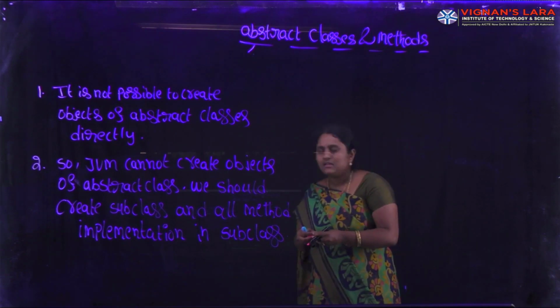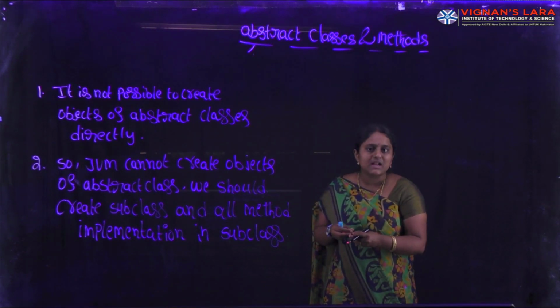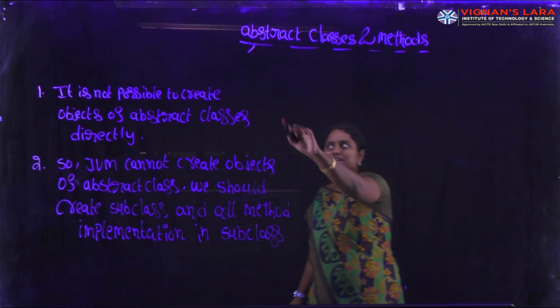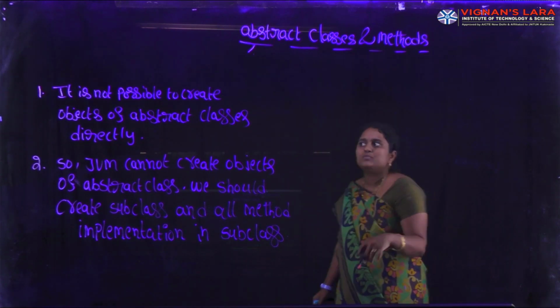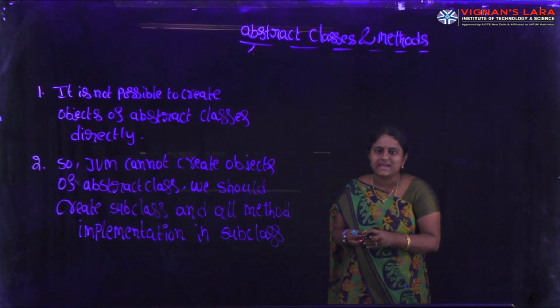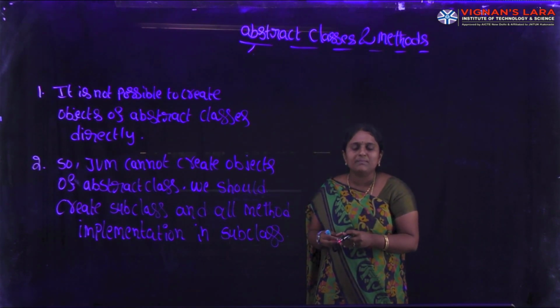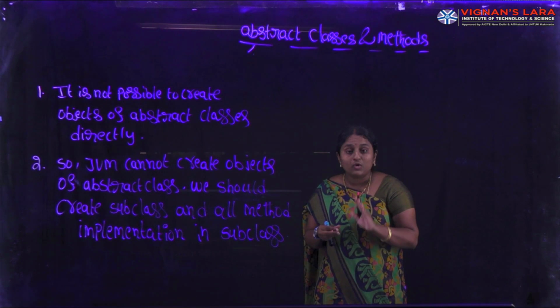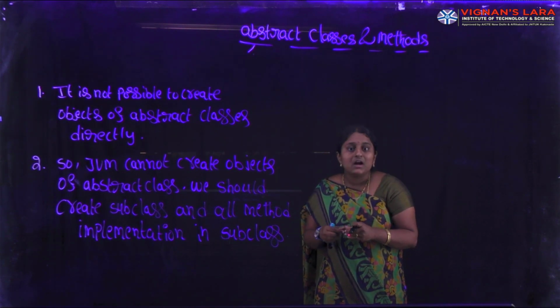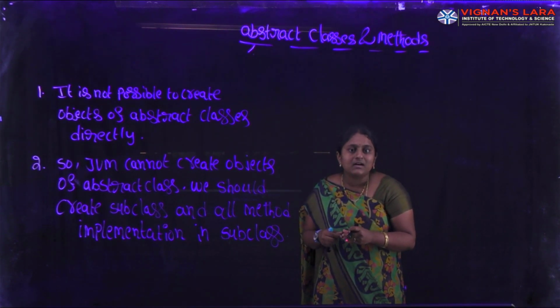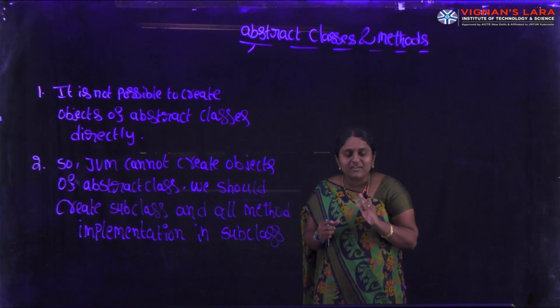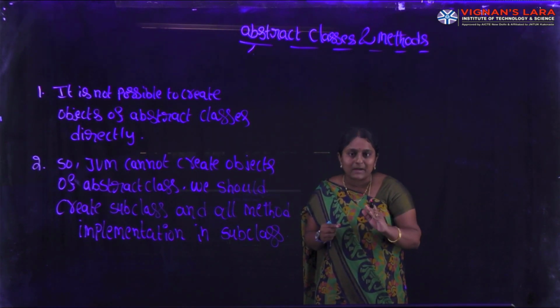While we are using abstract classes, we must satisfy these two conditions. First, it is not possible to create objects of abstract classes directly, because we can't estimate the memory required for creating an object of an abstract class. So the JVM cannot create objects of abstract classes.